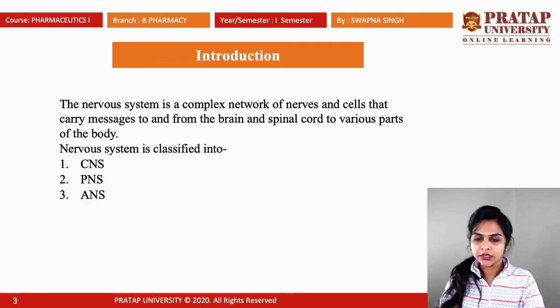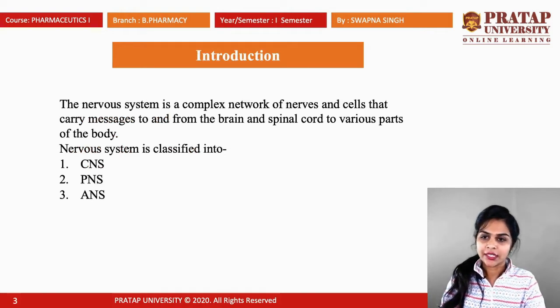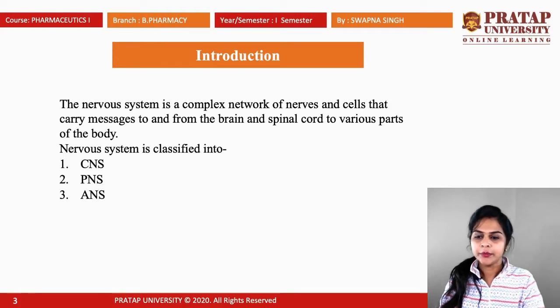So nervous system is a complex network of nerves that carry messages to and from the brain and spinal cord to various parts of the body. That means the nervous system is a whole complex structure, a network of nerves and cells that carry the message from the brain and spinal cord, and they transfer that message to the various parts or various organs of the body.